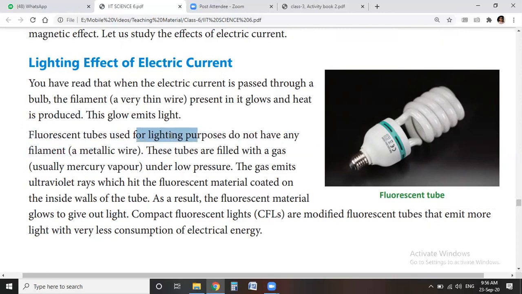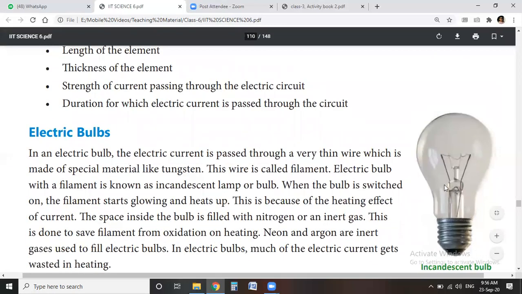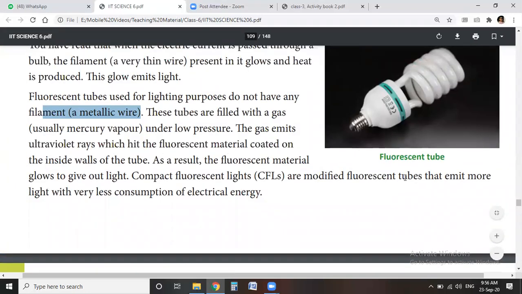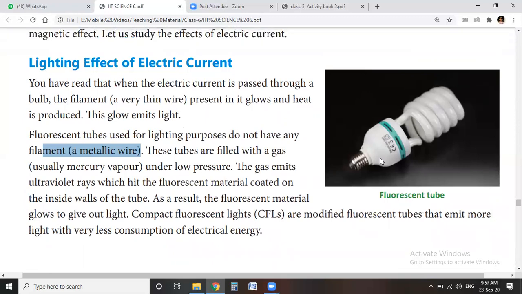This fluorescent tube does not have any metallic wire like our common bulb, in which we have a filament wire. Here is a CFL, which means compact fluorescent light.